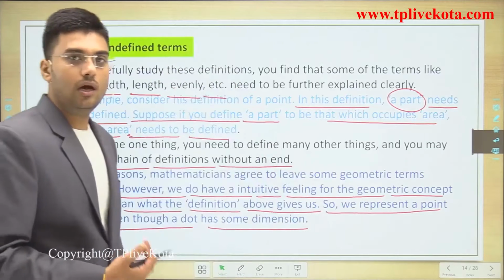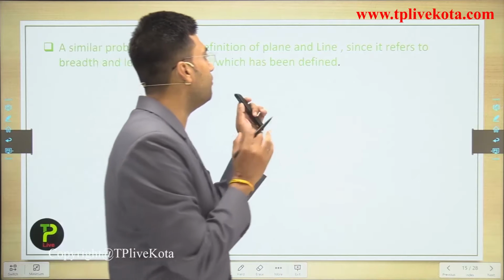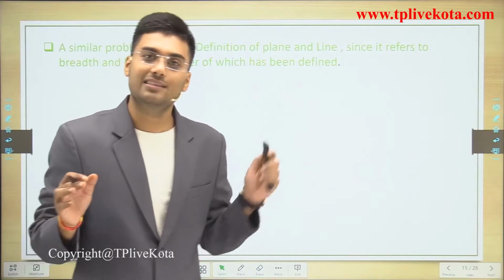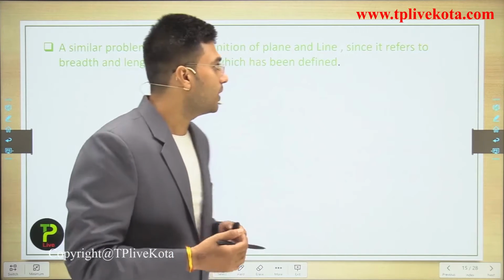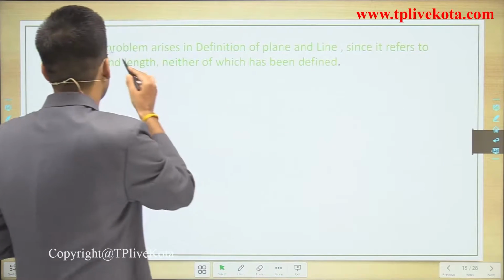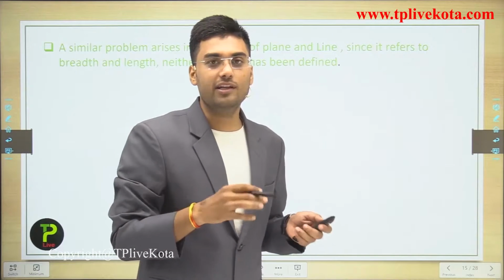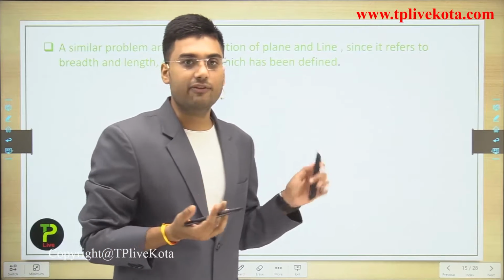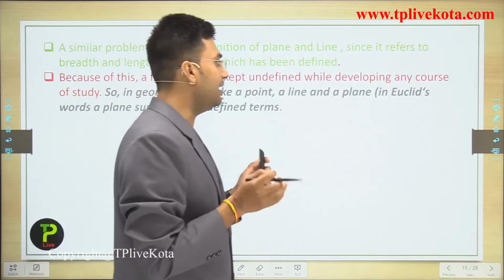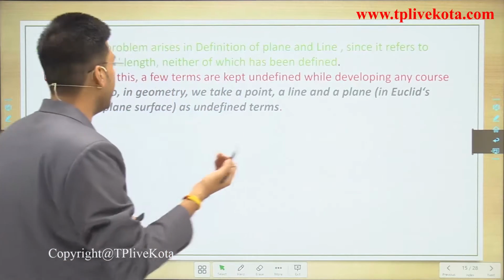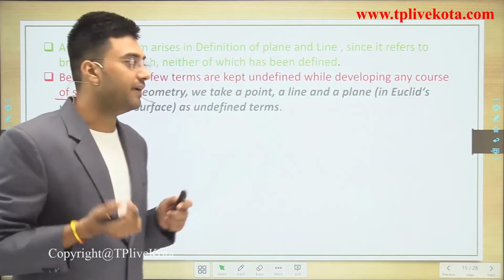A similar problem arises in the definition of plane and line, since they refer to breadth and length, neither of which has been defined. Because of this, a few terms are kept undefined while developing any course of study.